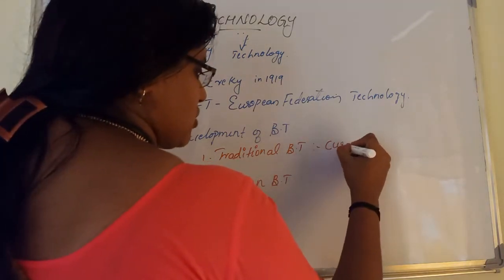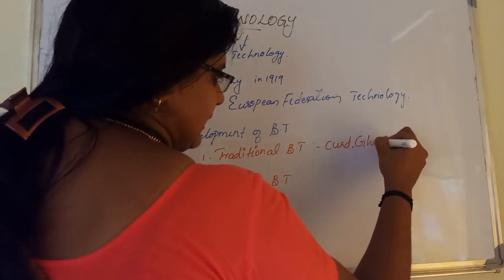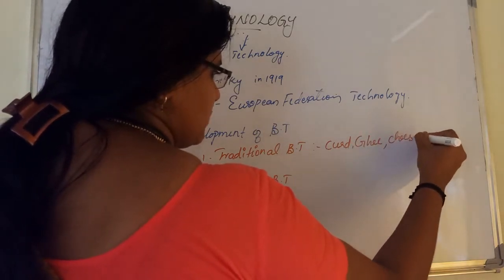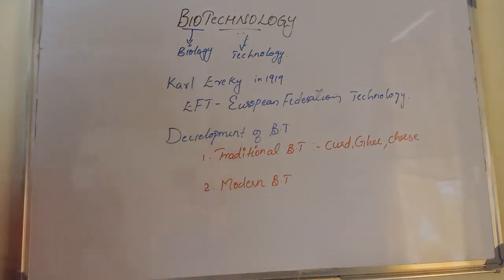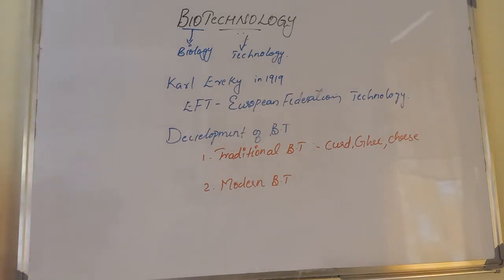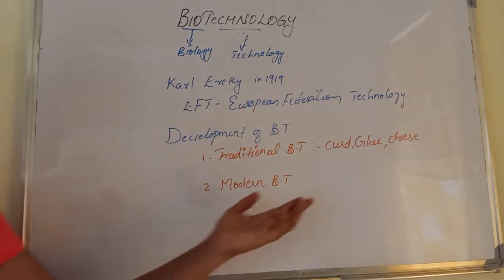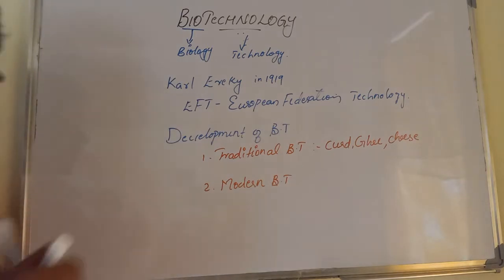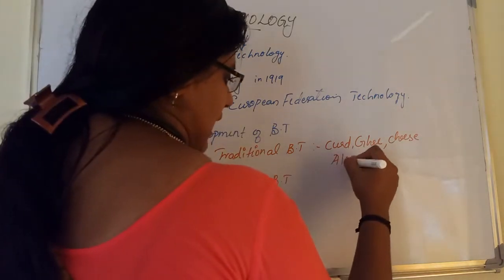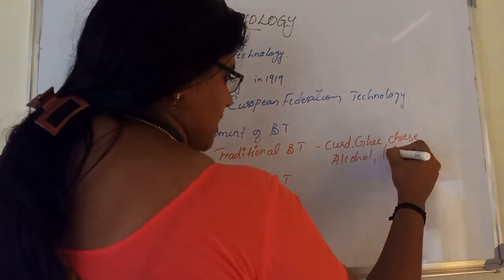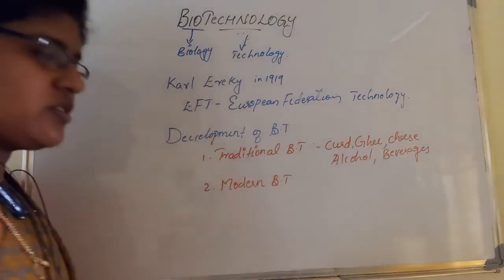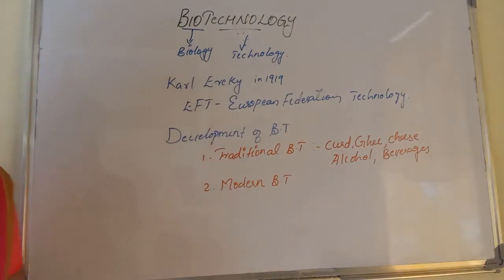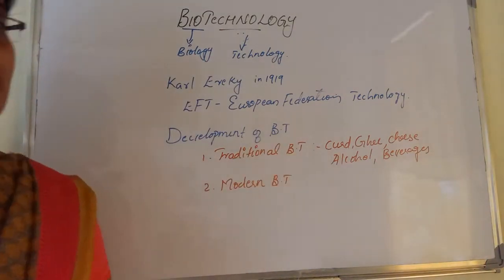Not only this, we also prepare alcoholic fermentation beverages by using the fungus yeast. So these are traditional biotechnology.